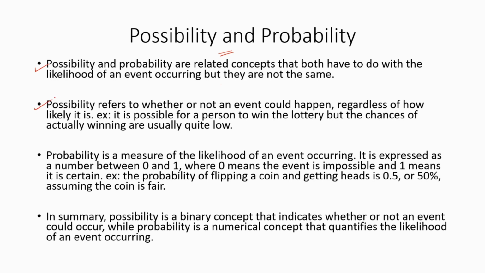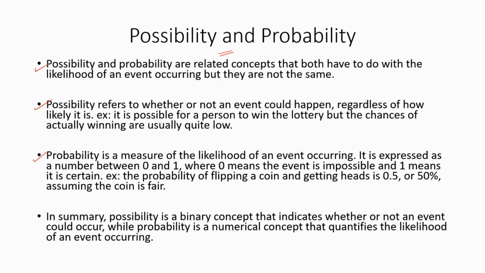Possibility refers to whether or not an event could happen, regardless of how likely it is. For example, it is possible for a person to win the lottery, but the chance of actually winning is usually quite low, which means the probability is low, but there is a possibility that a person could win the lottery.